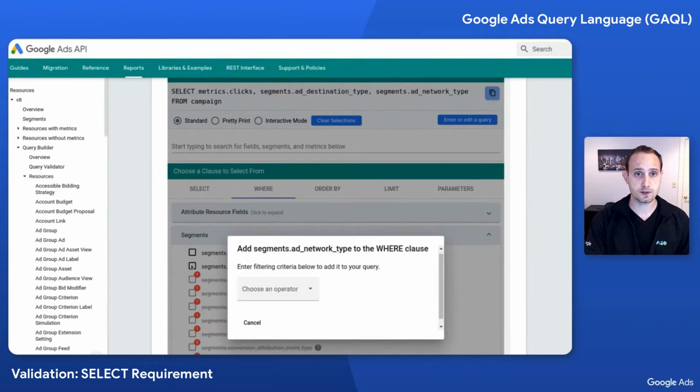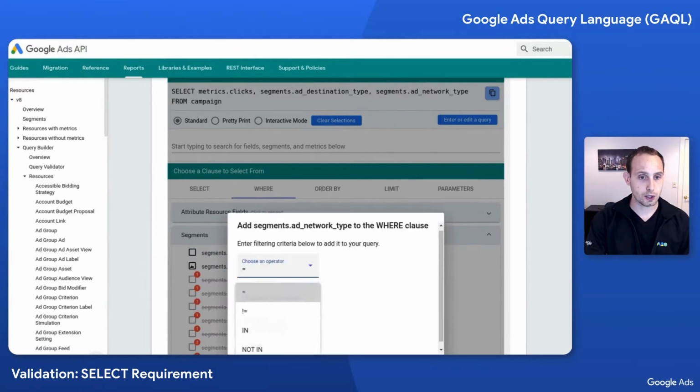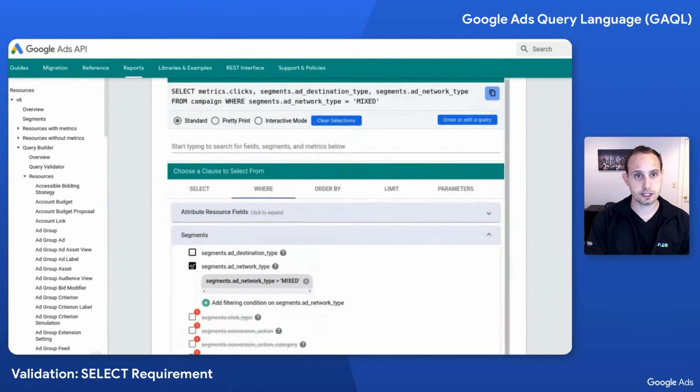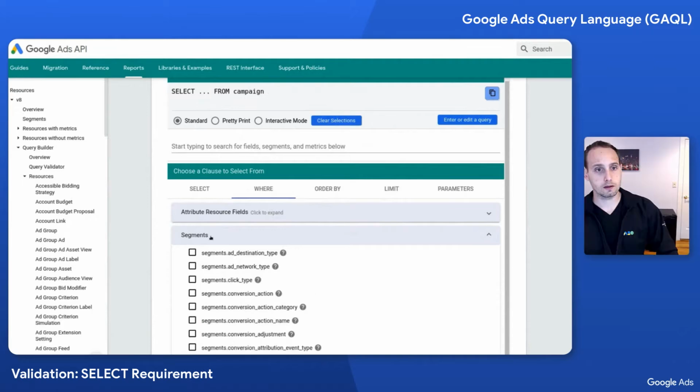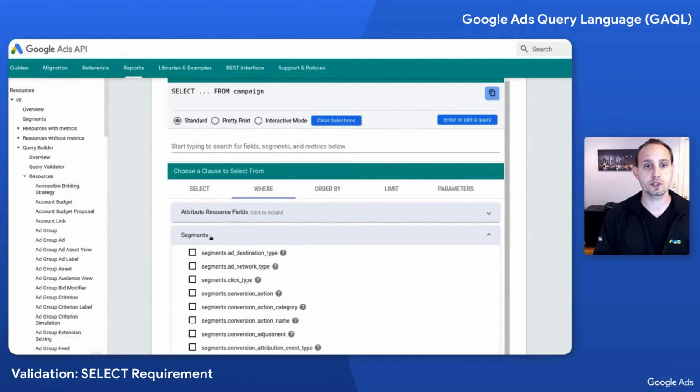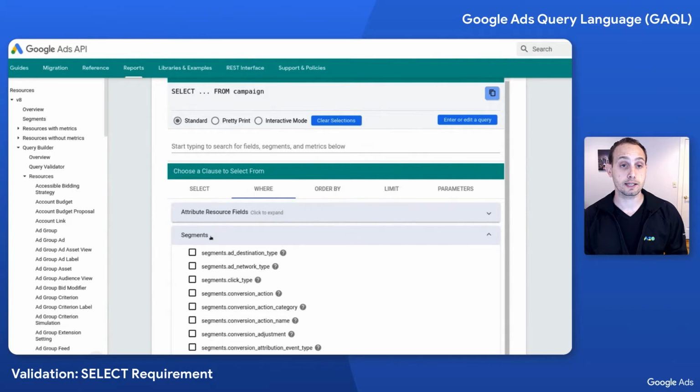So I'm going to click yes, and it's going to allow me to go ahead and filter on a value for this field. And I'm going to add this filter criteria, and you're going to see that it's now added to the select as well as filtered in the where. This is true for most fields, but there are a couple exceptions.